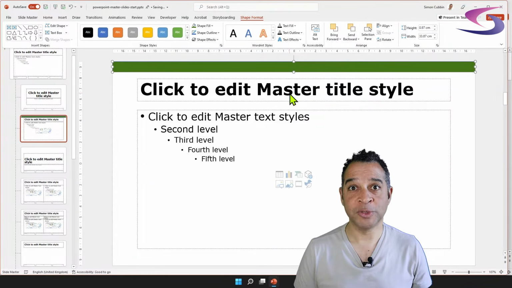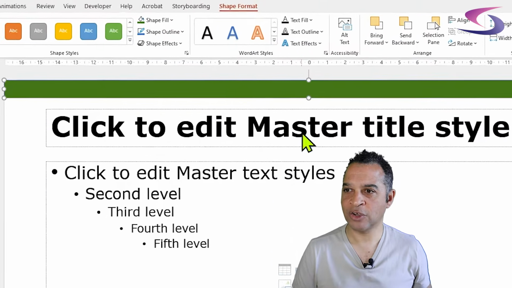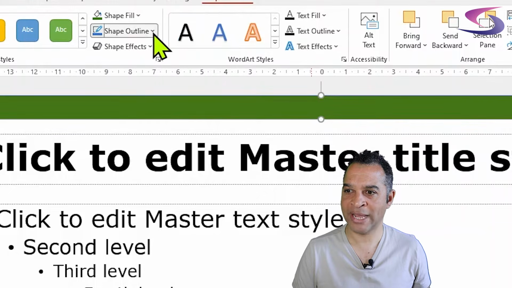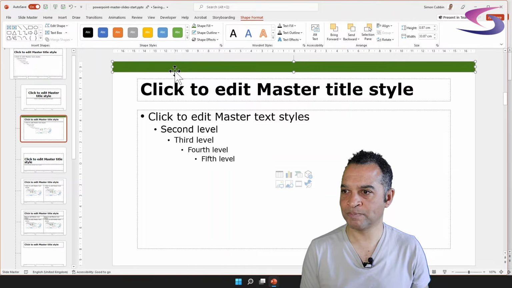What I'm also going to do is ensure that there is no outline on that shape. To do that, I'm going to click on Shape Outline. The shape outline is like a border on the shape. So click on that and choose No Outline. So this green has no outline at all.